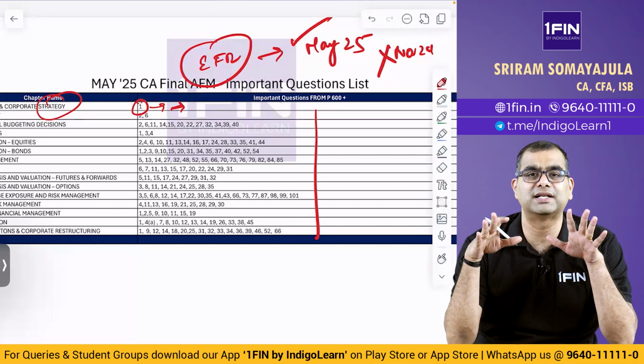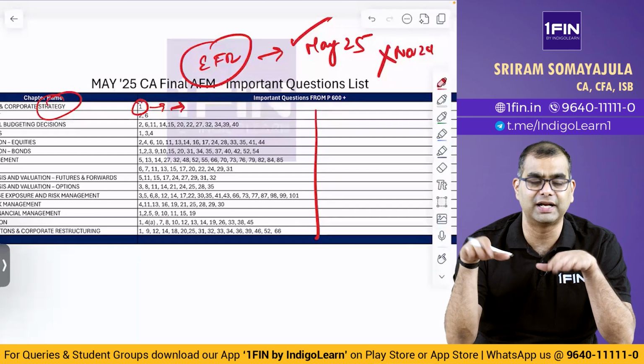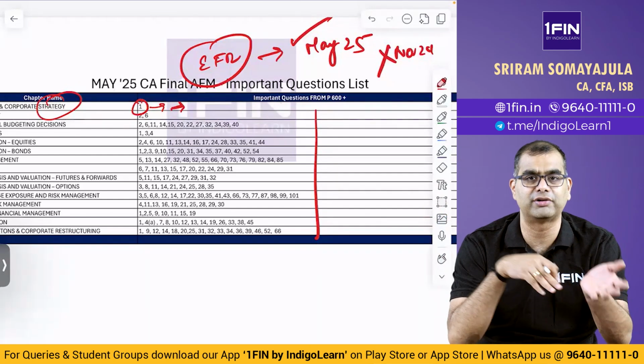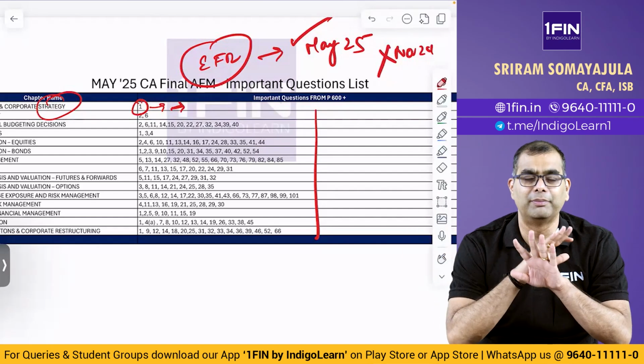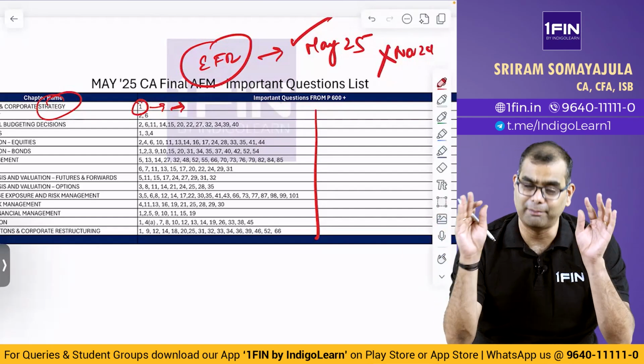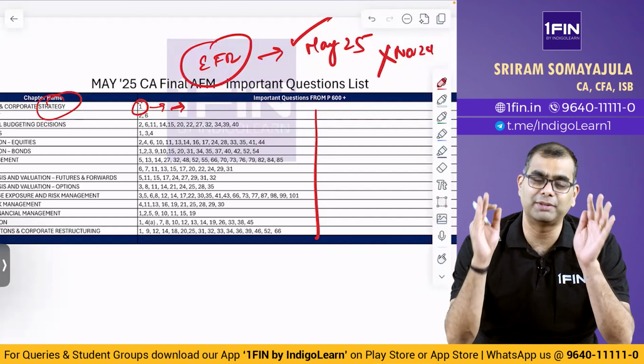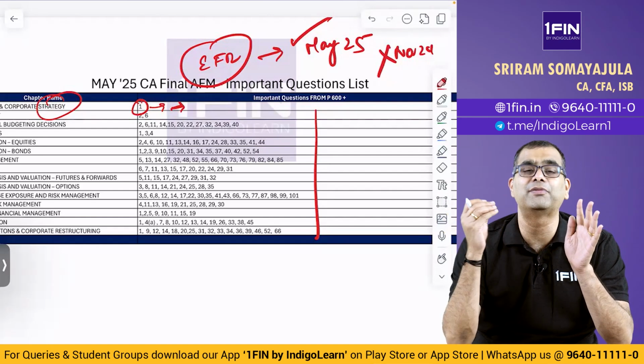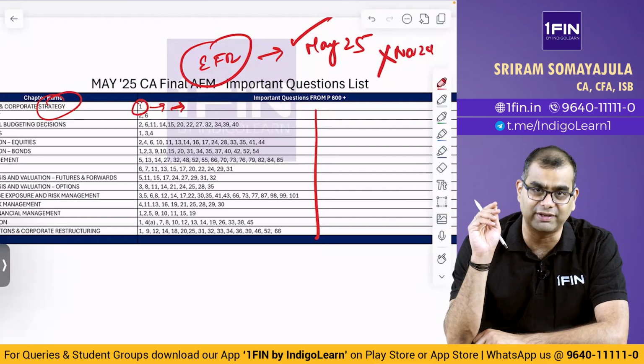So please don't make the weird, stupid mistake of saying that if a concept is asked in May 24, it will not be asked in November 24, or if it is asked in November 24, it will not be asked in May 25. No. Please keep such things out of your mind. Both the May 24 and November 24 papers are fairly important. Even similar types of questions can be asked in the May 25 exam.